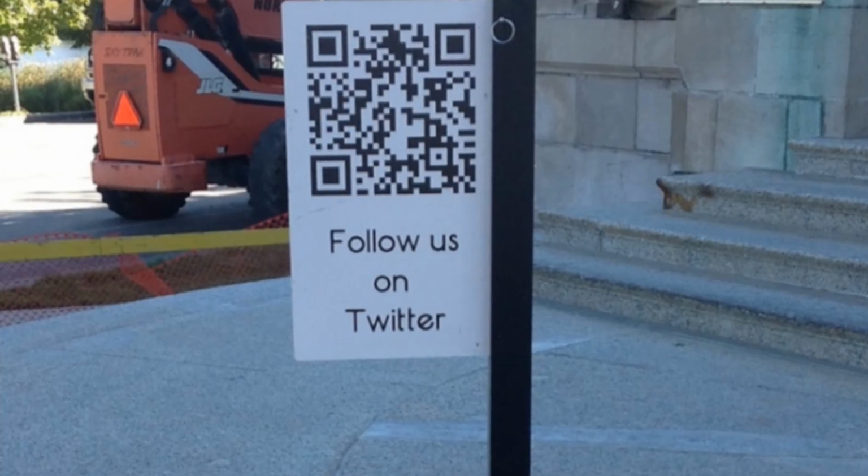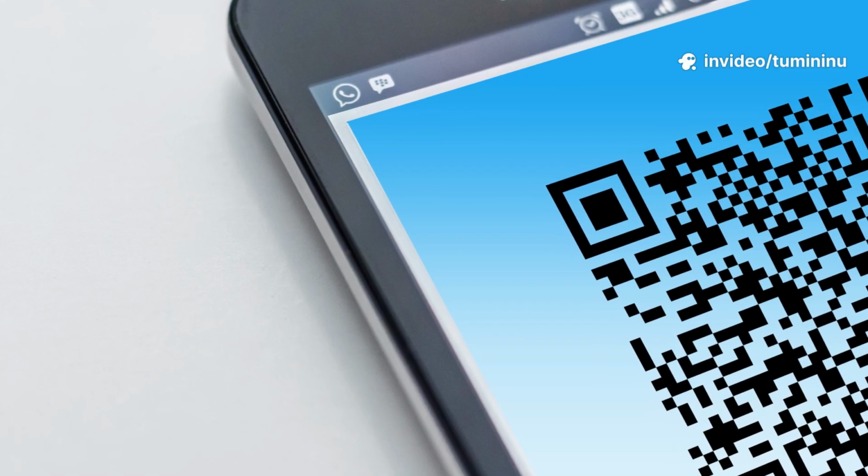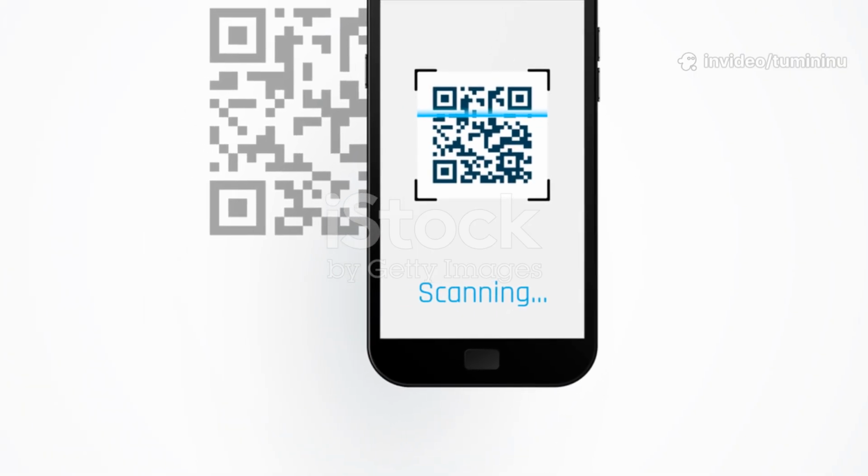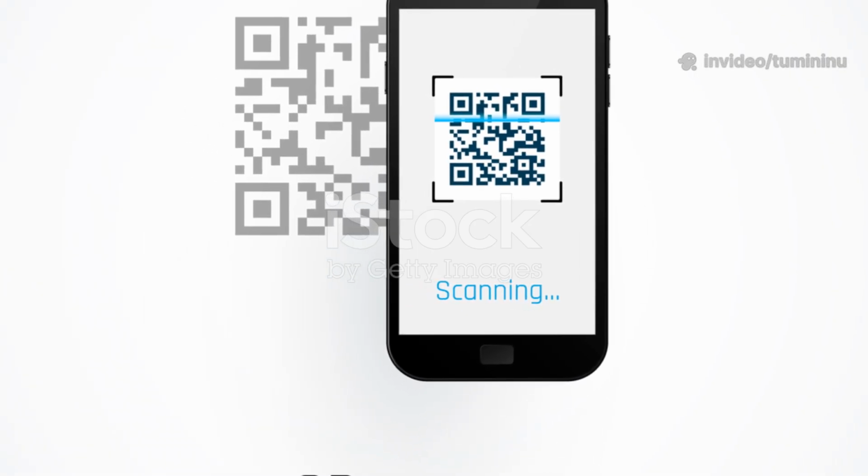How to identify QR code phishing? Suspicious QR codes. Be cautious of QR codes in public areas or those that seem out of place. Unusual URL. Check the URL that the QR code directs to, ensuring it's legitimate.